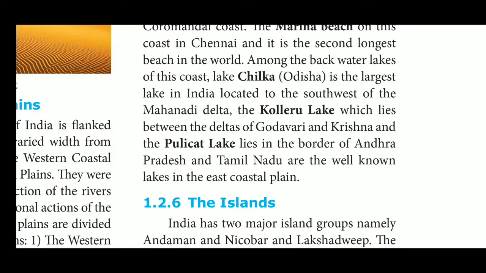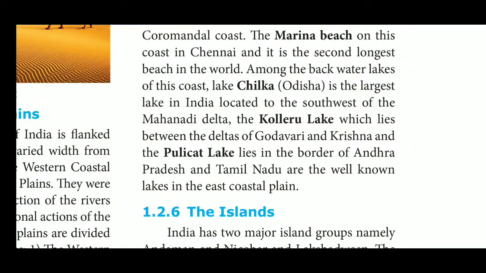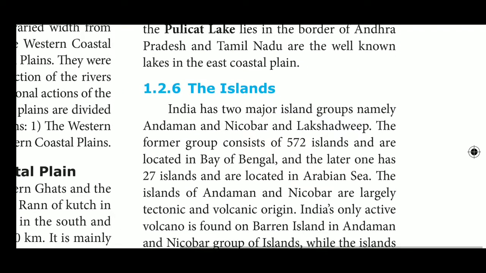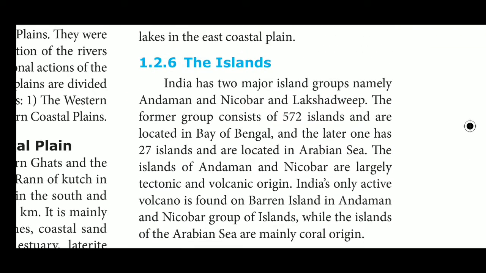The east coastal plains are divided into the Northern Circars and the Coromandel coast. The coastal plain between the Mahanadi and Krishna river is known as the Northern Circars, and the southern part, which lies between the Krishna and Kaveri rivers, is called the Coromandel coast. Marina Beach, the second longest beach in the world, is also situated in the east coastal plains. Chilika Lake is India's largest lake. It is located in the eastern coastal plains, and Kolleru lake and Pulicat lake are also located here. The highest peak of the eastern coast is Mahendragiri.